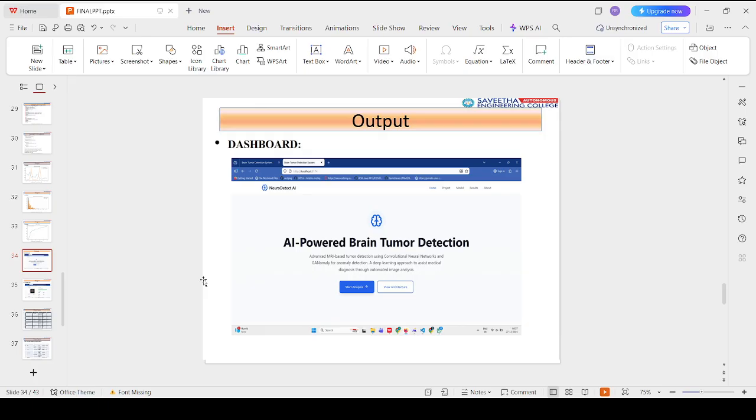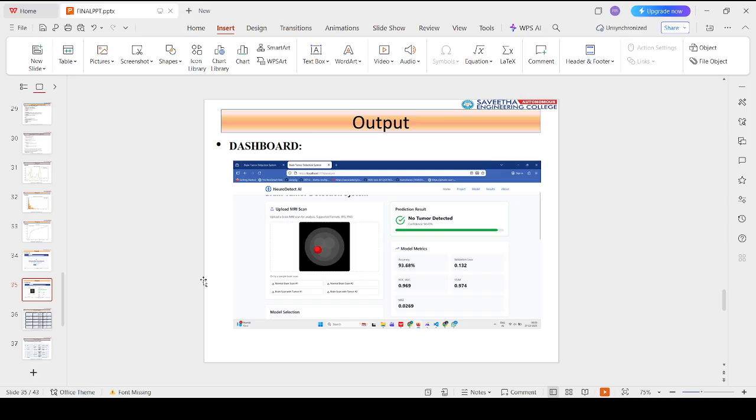So yeah, a user-friendly dashboard was developed to visualize results. It lets you upload MRI images for analysis, view reconstructed images, visualize anomaly maps, and display performance metrics: accuracy, mean squared error, and SSIM. The dashboard serves as a bridge between deep learning models and end users, facilitating easier interpretation.